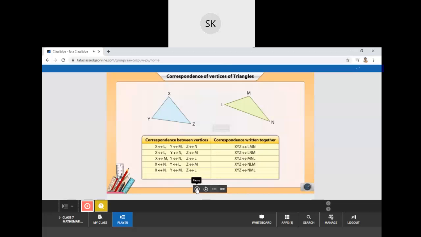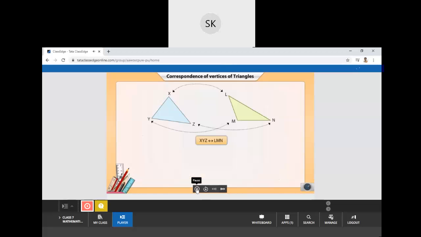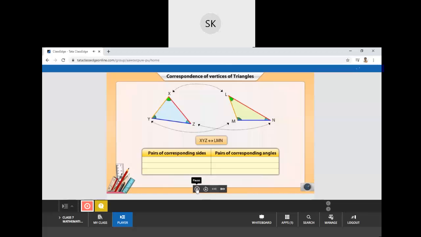Go clockwise once more and note the corresponding vertices. We have thus enlisted the different ways the vertices of these two triangles can correspond with each other. Let's go back to the first correspondence between the vertices of these two triangles. When XYZ corresponds to LMN, these are the pairs of corresponding sides and angles.